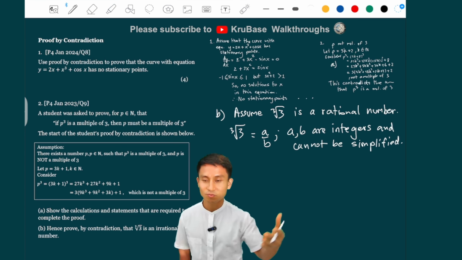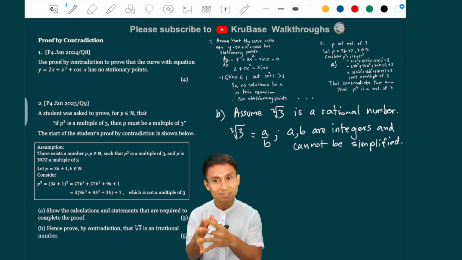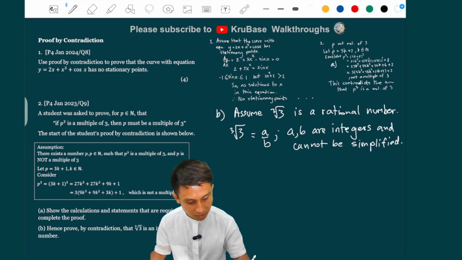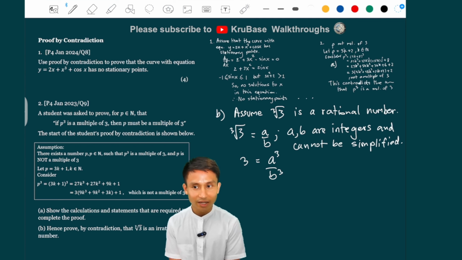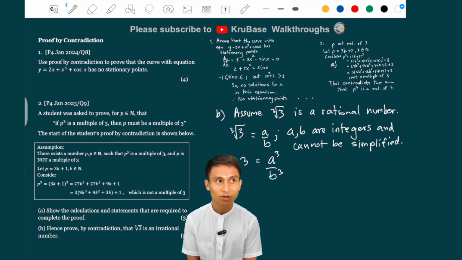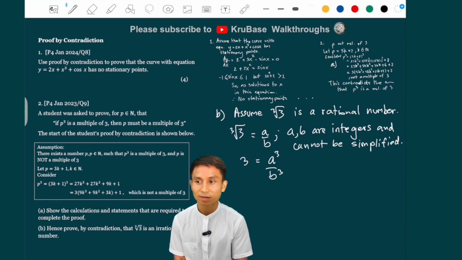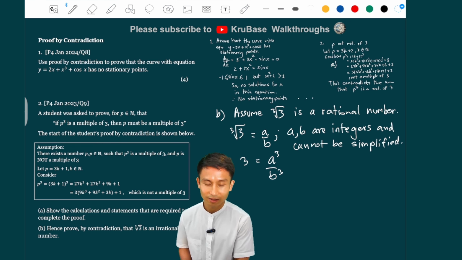If it was a square root, you would just square both sides. Now this time it is a cube root, so you just cube both sides. You get 3, and then this will be a cubed over b cubed. What follows here is a little tricky and complex because depending on the question, you need to use some prior knowledge about this. In this case, we are using part A, and you will see.